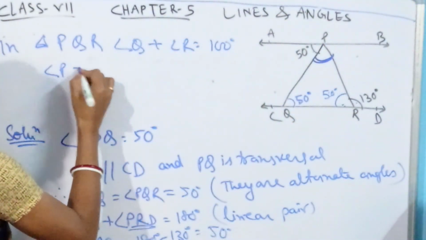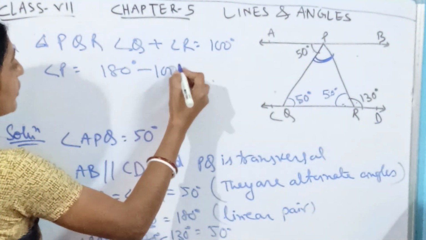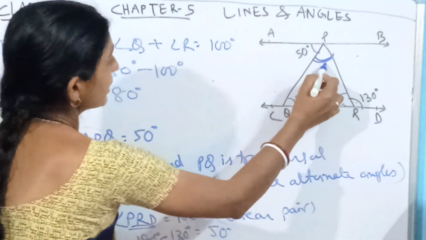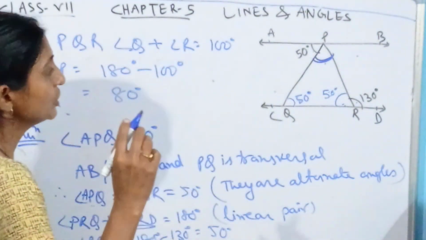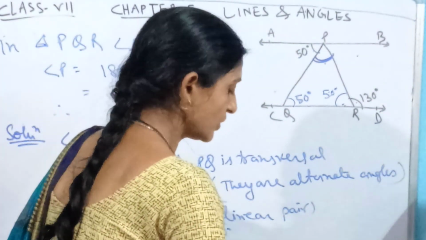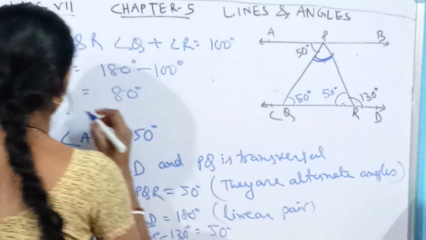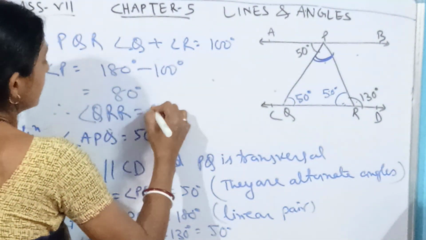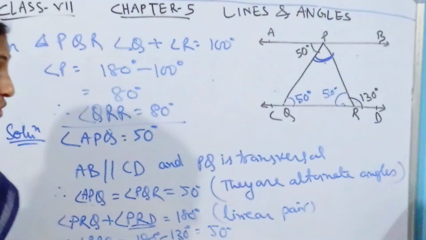So angle P, by the angle sum property, is 180 degrees minus 100 degrees. So what is the measure of angle P we are getting? That is equal to 80 degrees, and therefore the asked angle, which was given as QPR, angle QPR, is equal to 80 degrees. This is the answer of this question.